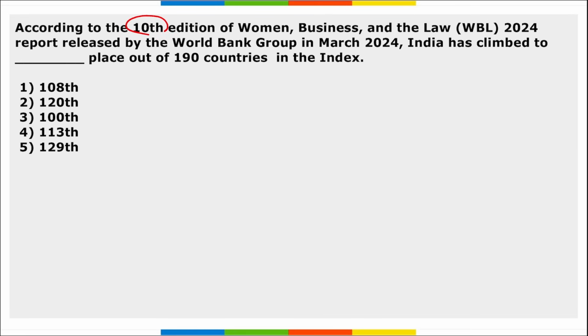Next, according to the 10th edition of the Women Business and Law 2024 report released by World Bank Group in March, India has climbed to the dash place out of 190 countries in the index. So India has climbed to 113th position out of 190 countries in this index. Correct? And this is for the first time that WBL, that is Women Business Law, assesses the gap between legal reforms and actual outcomes for women in 190 countries.